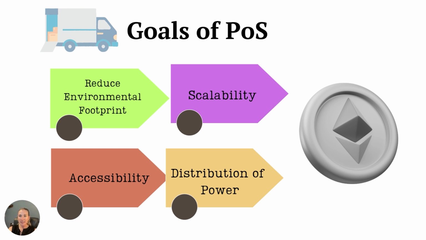The goal was also to increase accessibility. Proof of stake was hopefully going to allow a wider range of people to participate in the network. Many people did not have access or knowledge of mining equipment and cheap electricity, but now proof of stake requires minimal hardware, less electricity, and less knowledge. And then last, the hope was to have a broader distribution of power, similar to accessibility, but also centralized wealth could be reduced in proof of stake, compared to the mining power of a few, since participation becomes more affordable.